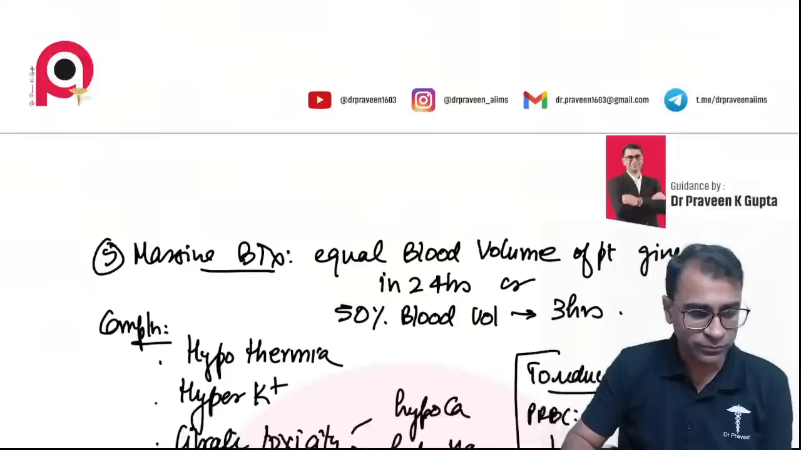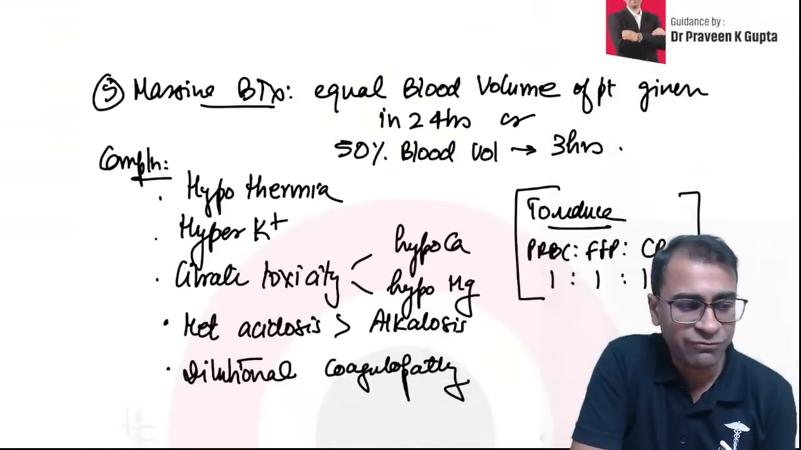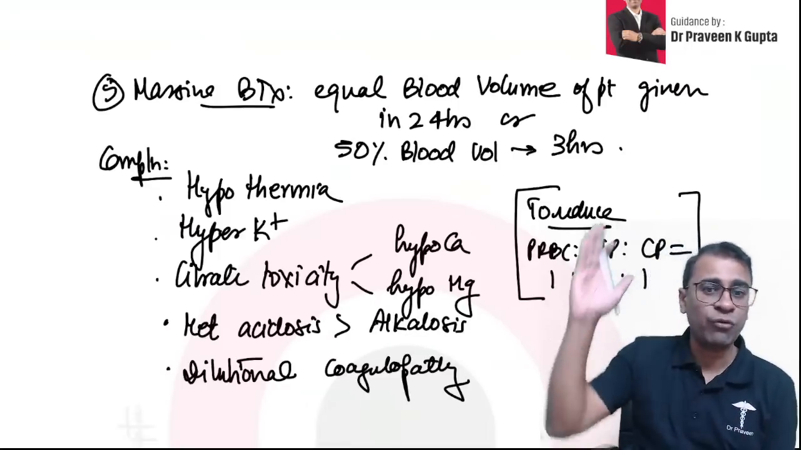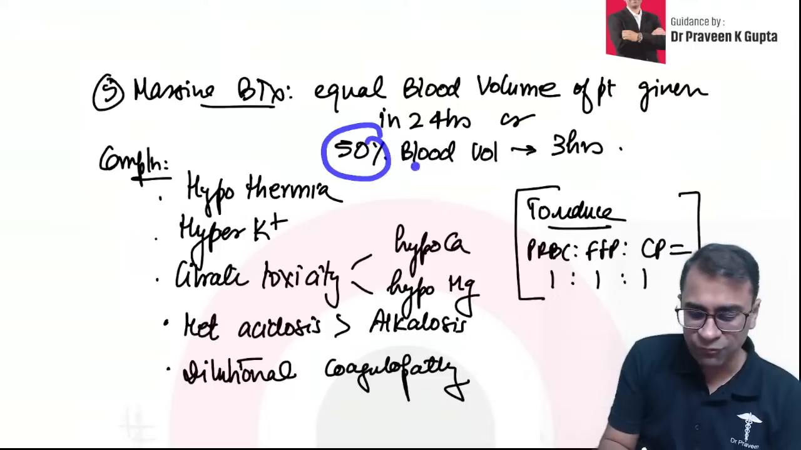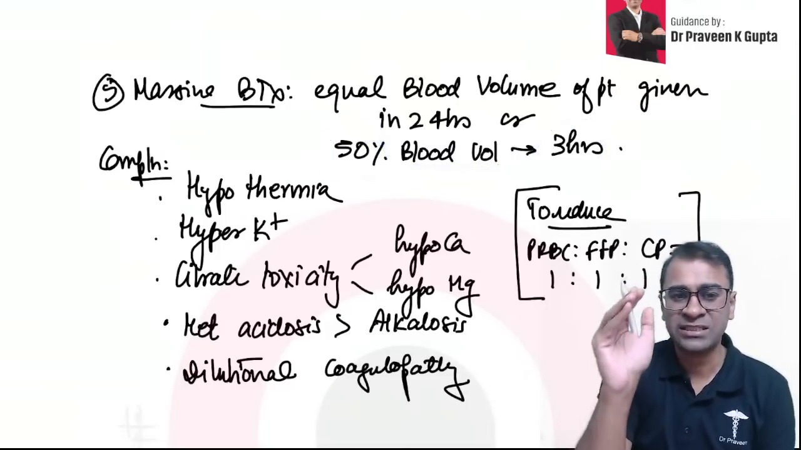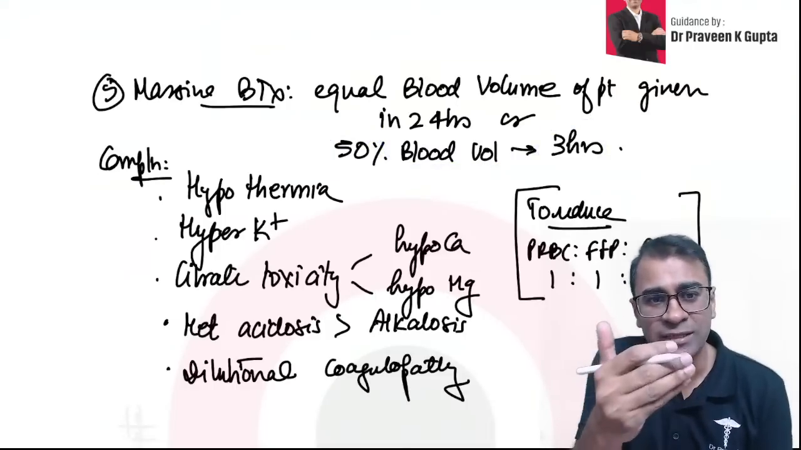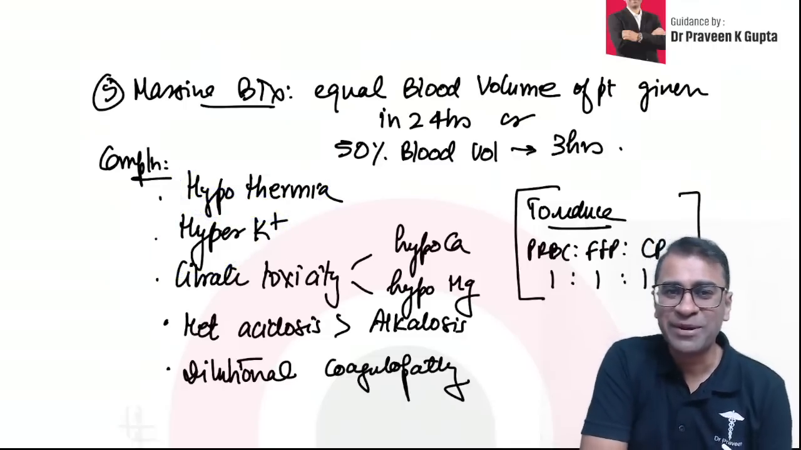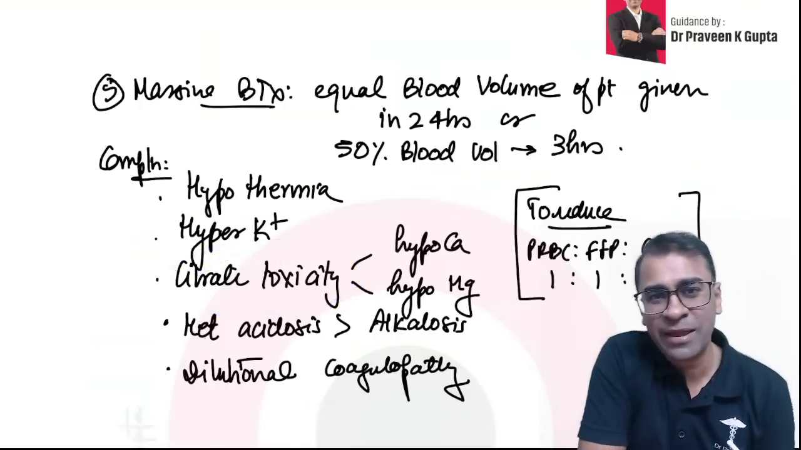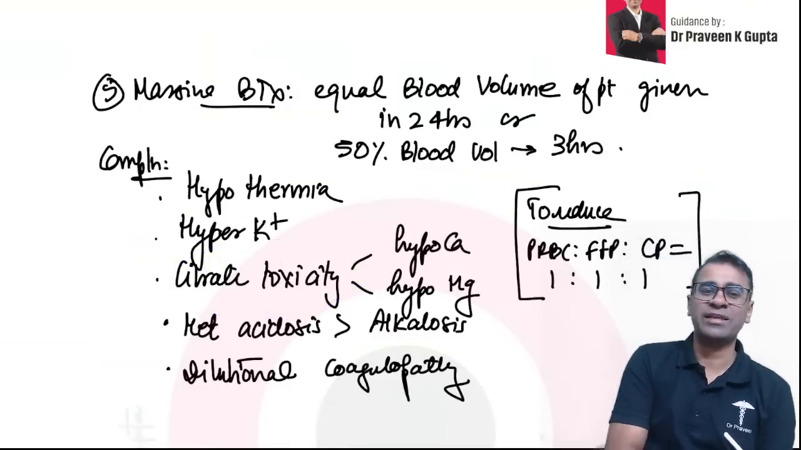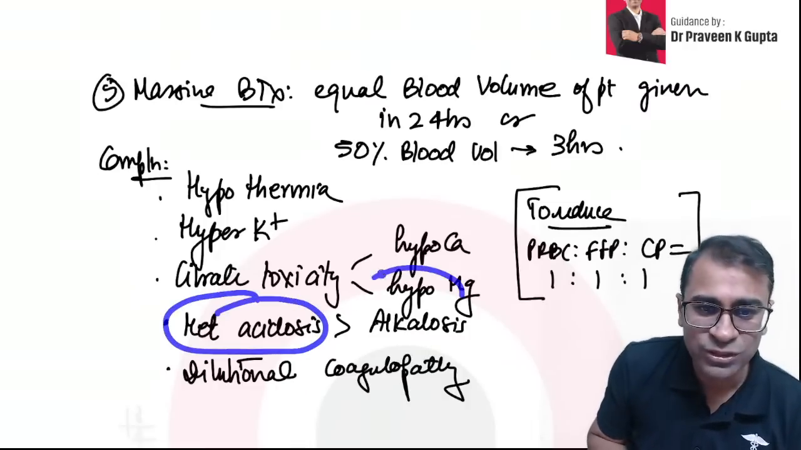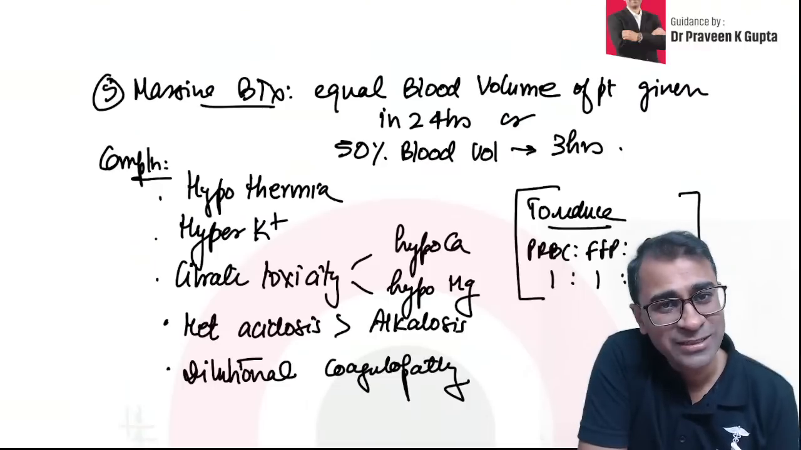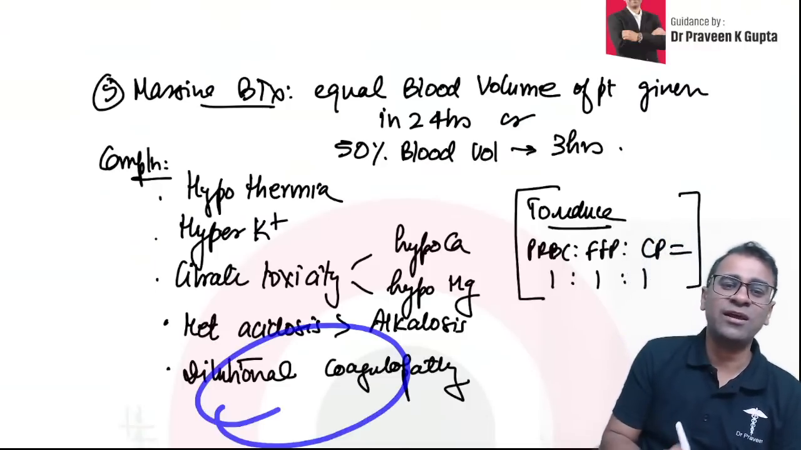Okay, chalo. Massive blood transfusion. If you give a person equal to the patient's blood volume in 24 hours, or you give 50% blood volume in just 3 hours, it's called massive blood transfusion. When you give so much blood, the blood will be cold. So what will happen? Hypothermia. RBC can lyse. So what will happen? Hyperkalemia. Citrate can chelate calcium, magnesium. What will happen? Hypocalcemia, hypomagnesemia, and it can lead to metabolic acidosis more than metabolic alkalosis, because you're giving only the RBCs, not the factors. It can lead to dilutional coagulopathy.